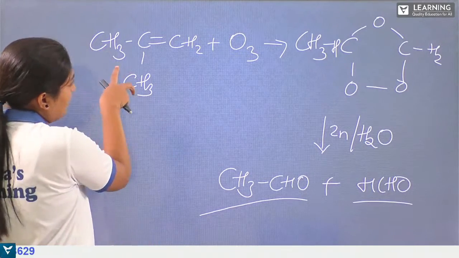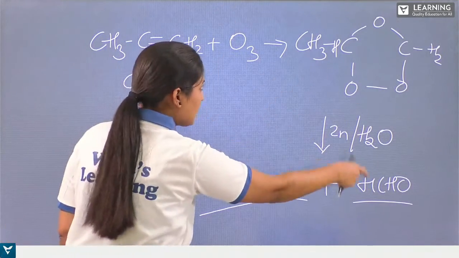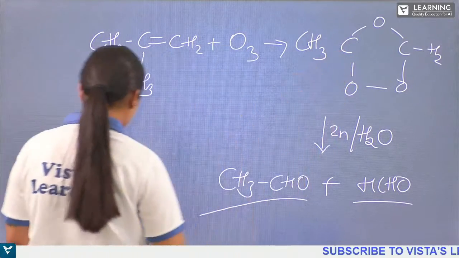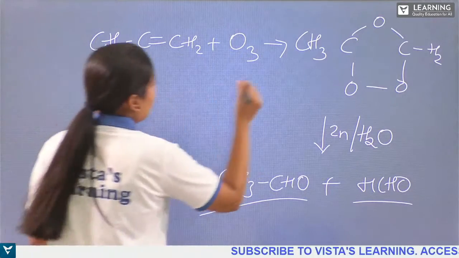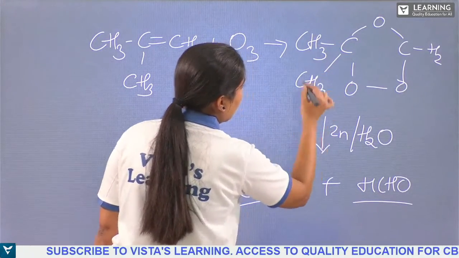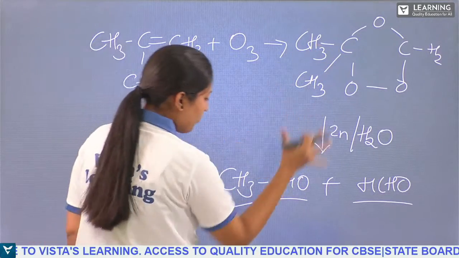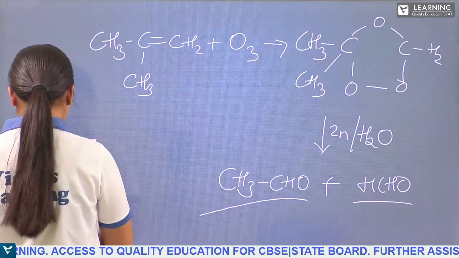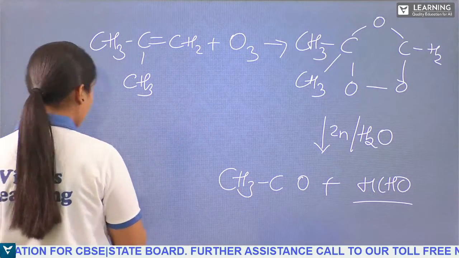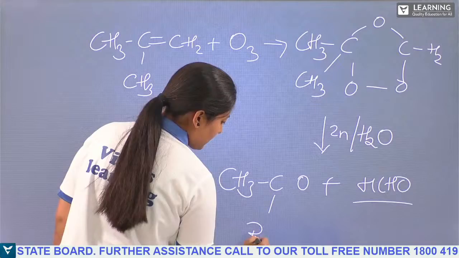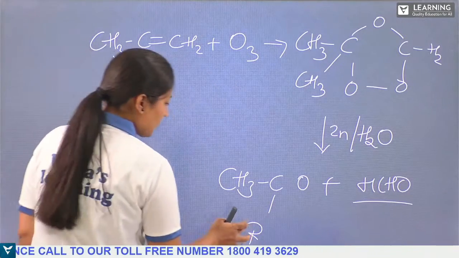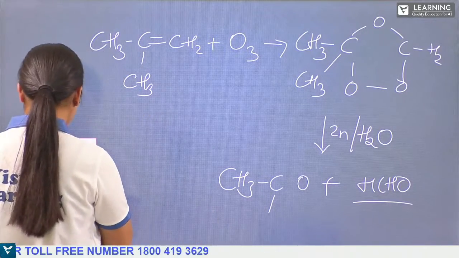So if you have the R group and the ozonolysis takes place in the same way, this hydrogen will be replaced with the R group, that we can say is the CH3 group. And when it is formed, here also, instead of this hydrogen, we'll get the R group, that is CH3 group.